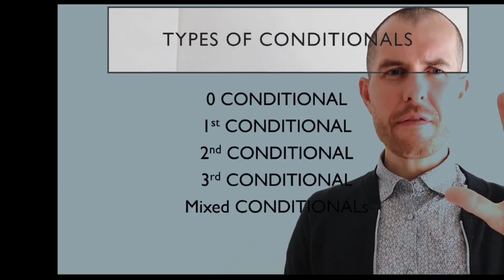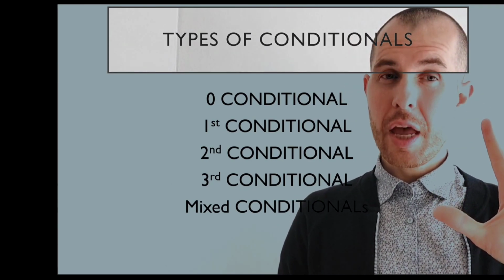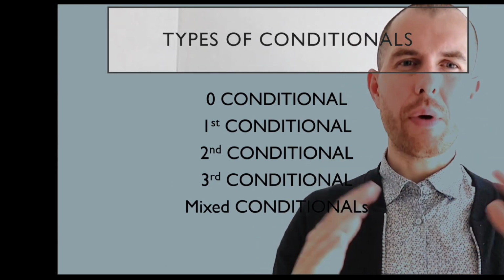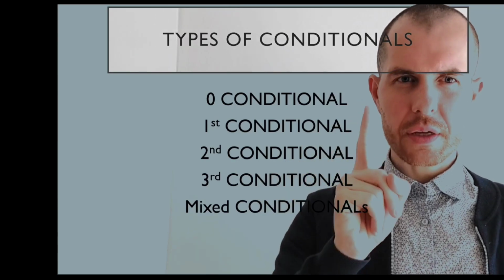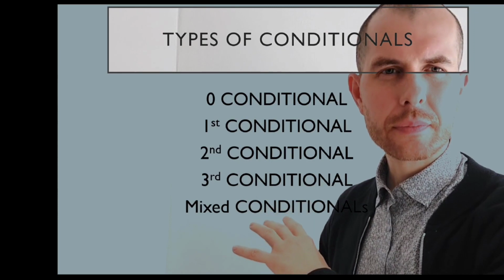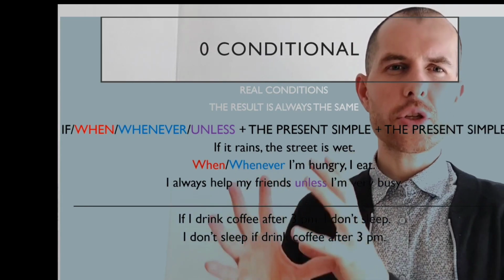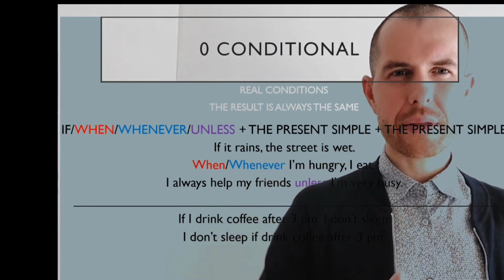Now there are 5 basic types of conditionals. But today we'll talk about the easiest ones, the zero conditional, the first and the second conditional. All right, let's talk about the zero conditional. We use the zero conditional to talk about real conditions and situations in which the result is always the same.